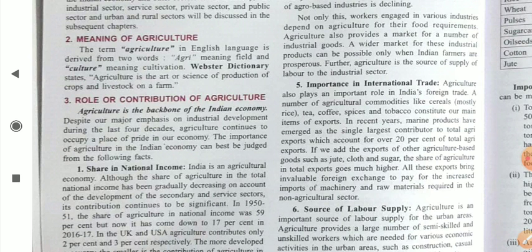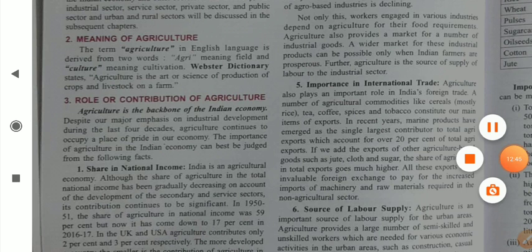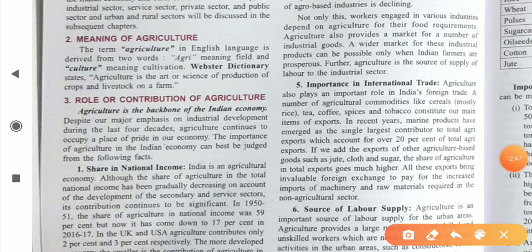Now dear students, let us move to our next point, which is agriculture sector. Today we are going to start with agriculture sector. Now what do you mean by agriculture? What is the meaning of agriculture? Dear students, the term agriculture in English is derived from two words. Agri means field and culture means cultivation.